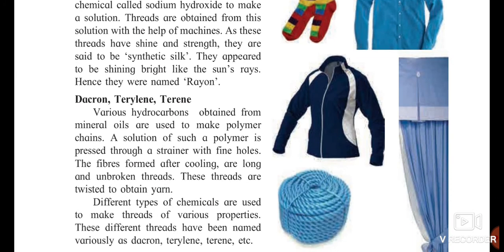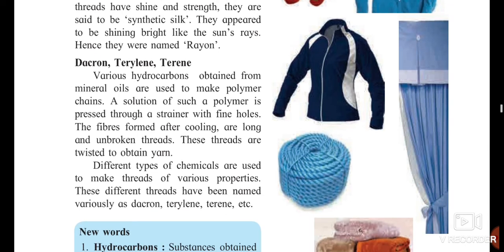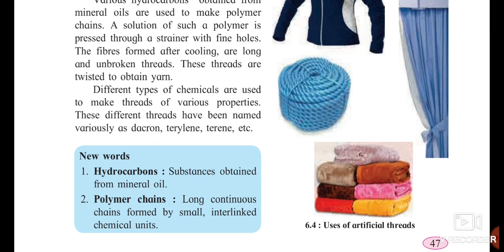Now the next part is dacron, terylene and terine. Dacron, terylene and terine, how are they being made? Various hydrocarbons obtained from the mineral oils are used to make the polymer chains. The solution of such polymers is pressed through a strainer with fine holes, and these threads are formed. You should only remember that these threads are useful for making curtains, ropes, sweaters, etc. Okay. So there are different types of threads which have been named such as dacron, terylene and terine.